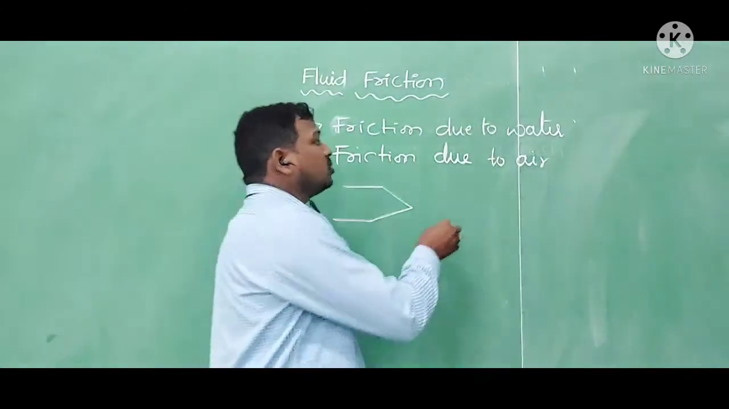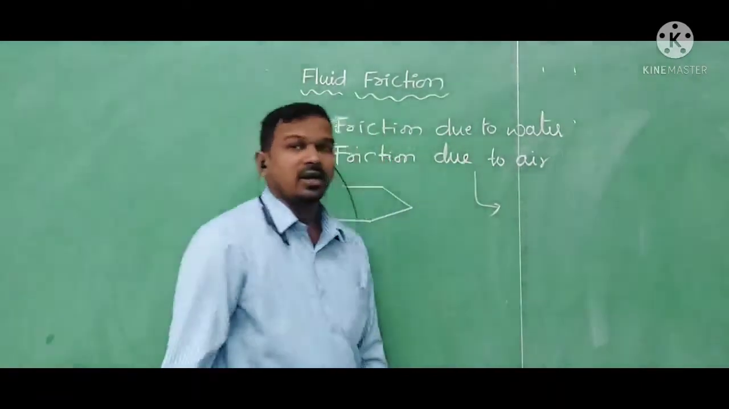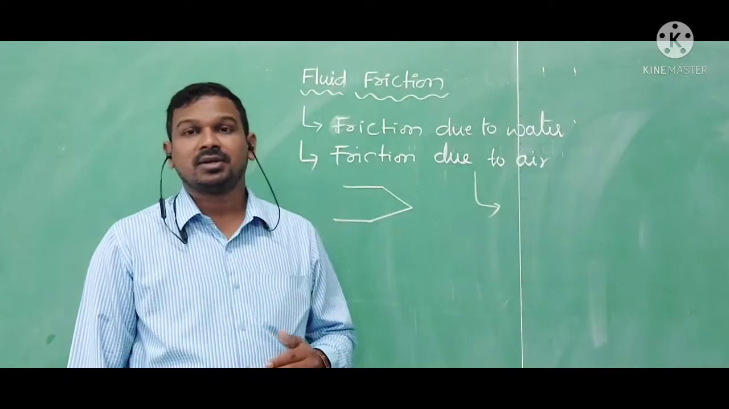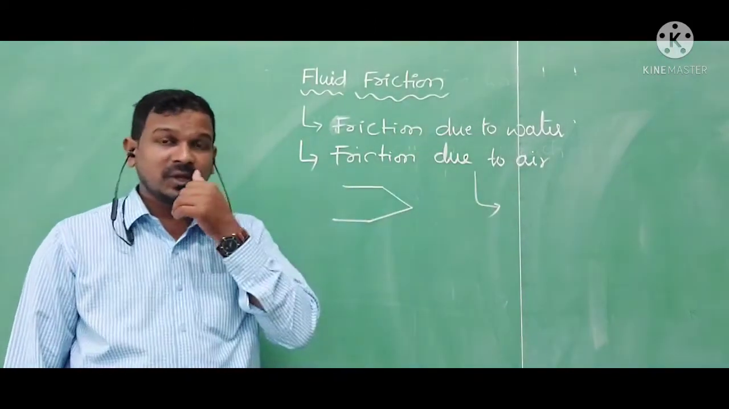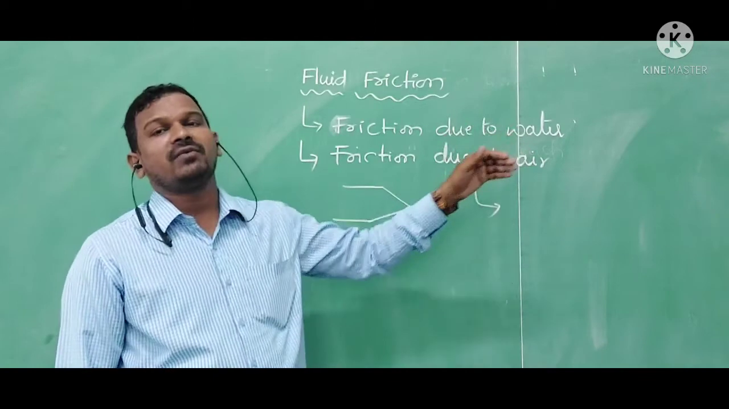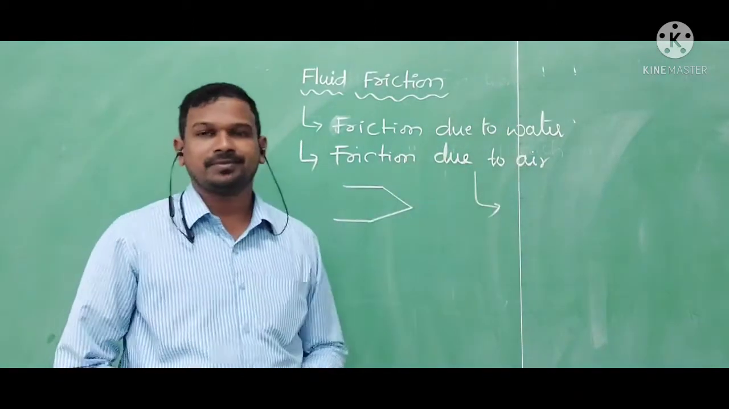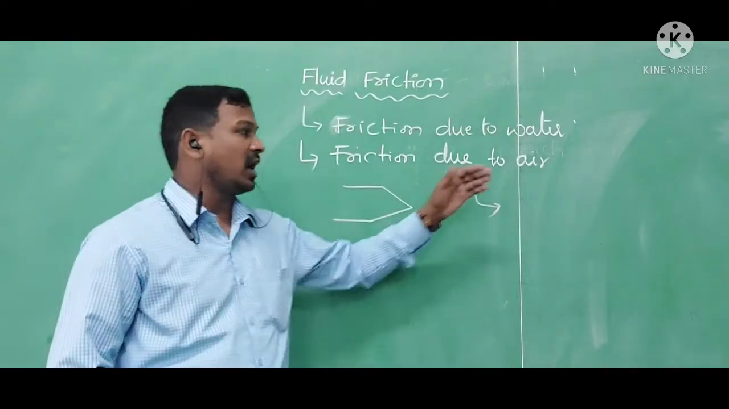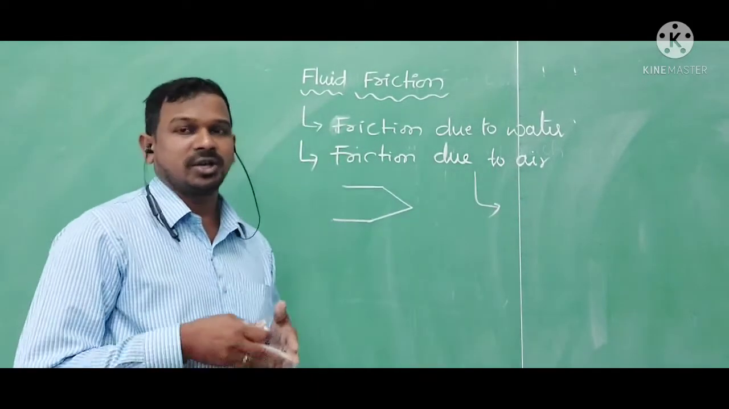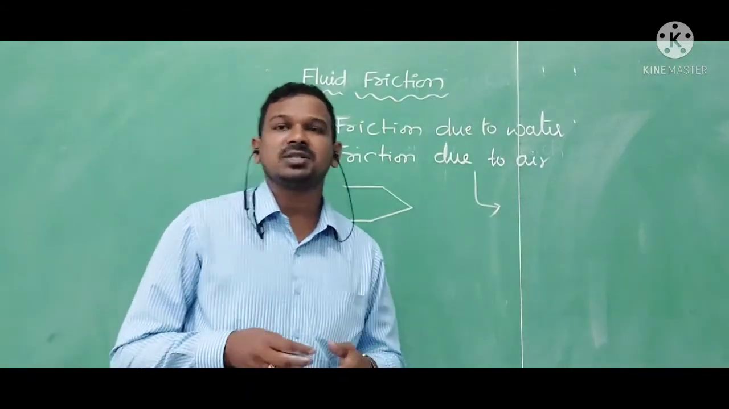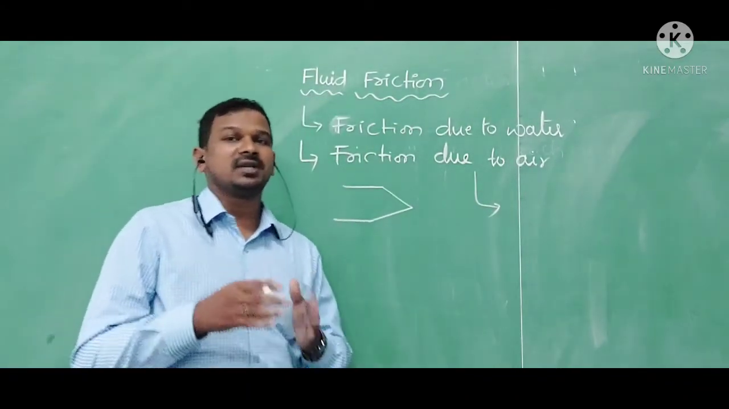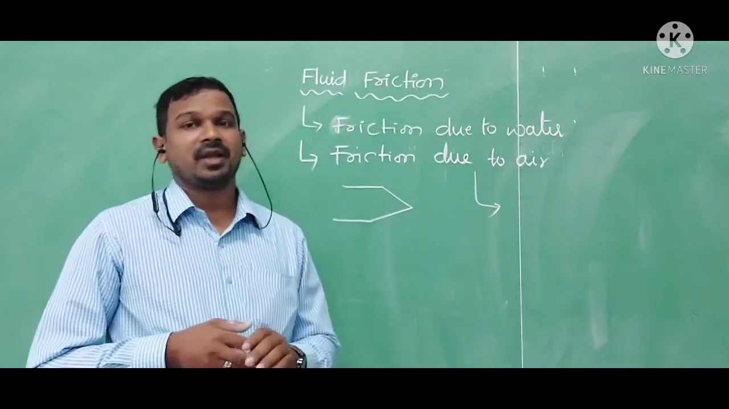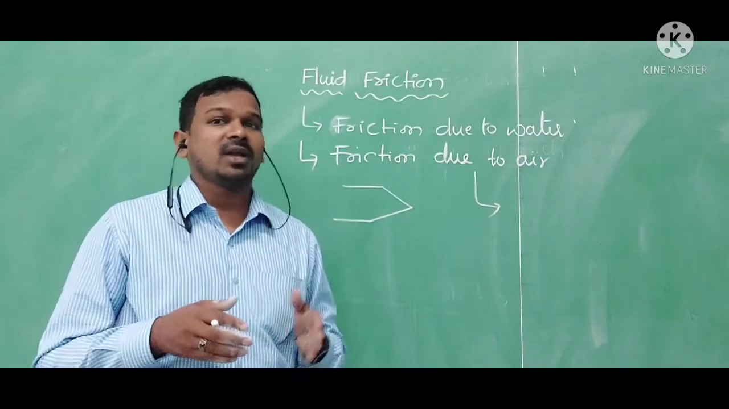And coming to the friction due to air, air also will produce friction, but it is very less compared to water. The friction which is developed due to the air, we can call friction due to air. In order to overcome the friction because of the air, we can go for streamlined shapes also. That's why aeroplanes, rockets and jets are constructed in streamlined shapes, and birds fly with a streamlined